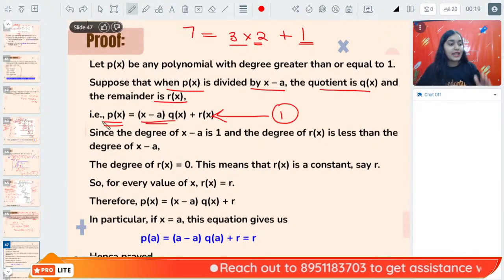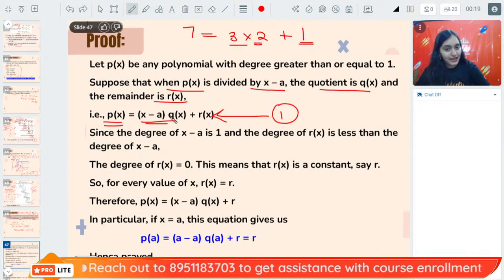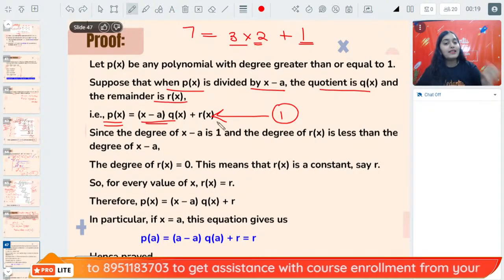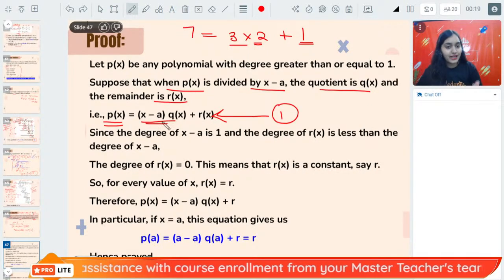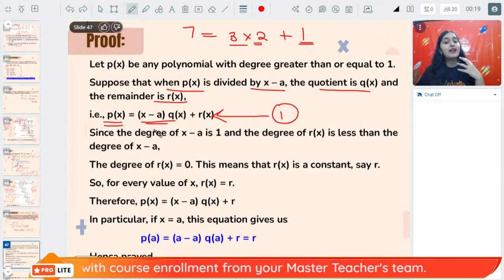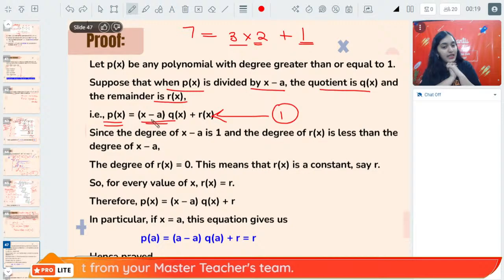The statement is saying that p(x) can be written as (x minus a) into q(x) plus r(x), where q(x) is the quotient, r(x) is the remainder, and x minus a is the divisor because it is dividing the given polynomial p(x). Till now everybody can understand, right?